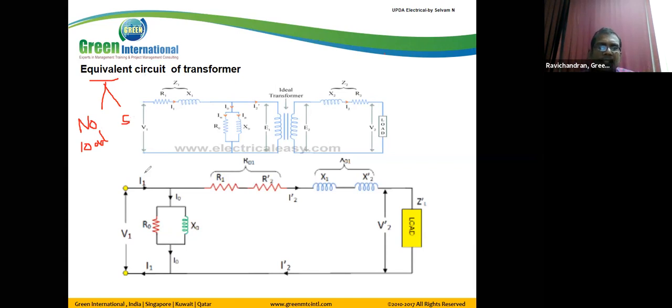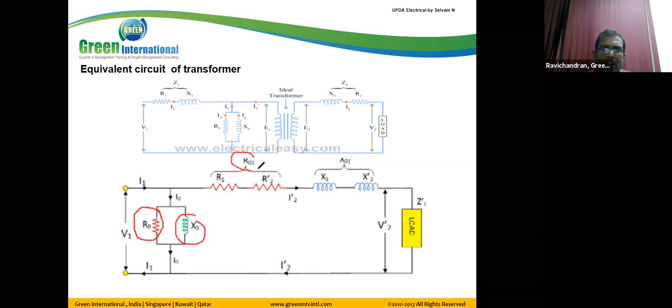Before going to that, see here, we have R0, X0, R01 and X01. This R0, X0 we find from the no load test.